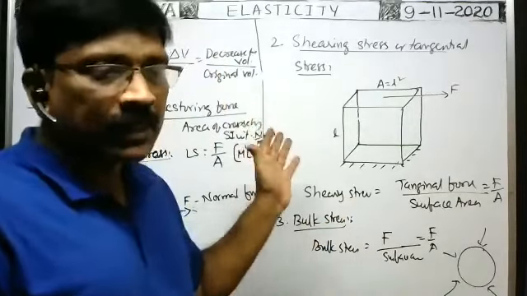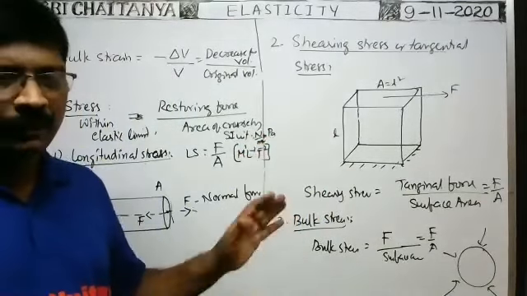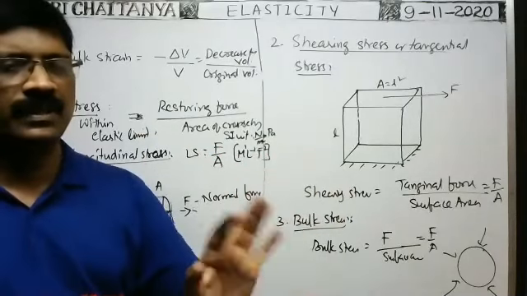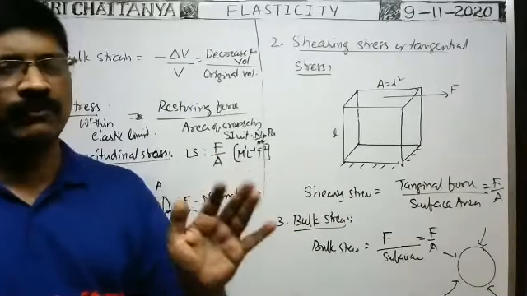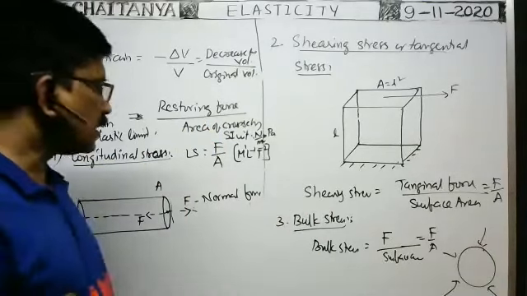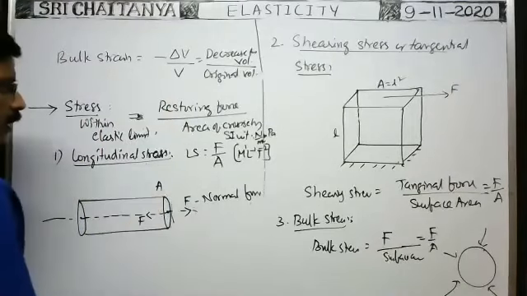So, the types of stresses. This is also very, very important for IP. For IP, they may ask for 4 marks: What is stress? Explain different types of stresses. What is strain? Explain different types of strains. So, what is the elastic limit? I am saying within the elastic limit, like that, no?